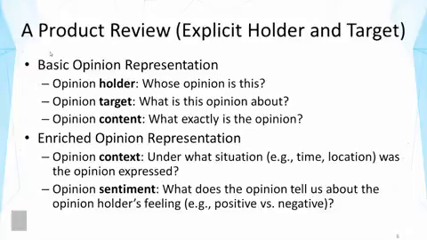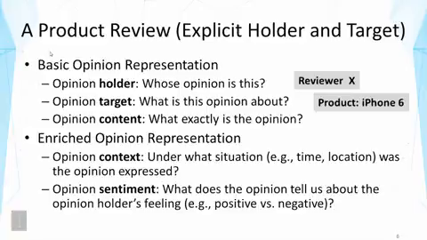So let's take a simple example of a product review. In this case, there's actually explicit opinion holder and explicit target. Right? So it's obviously what's the opinion holder, and that's just a reviewer. And it's also often very clear what's the opinion target, and that's the product being reviewed. For example, iPhone 6. And when the review was posted, usually you can extract such information easily.